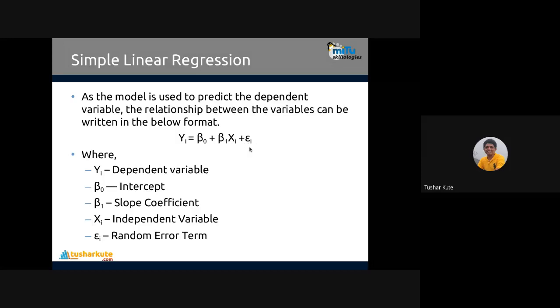So what is that? yi is the dependent variable, that is the outcome variable, the output variable. Beta 0 is the intercept, the y-intercept basically. Beta 1 is the slope that you are multiplying. xi is the independent variable, the input variable. Till this it's okay.